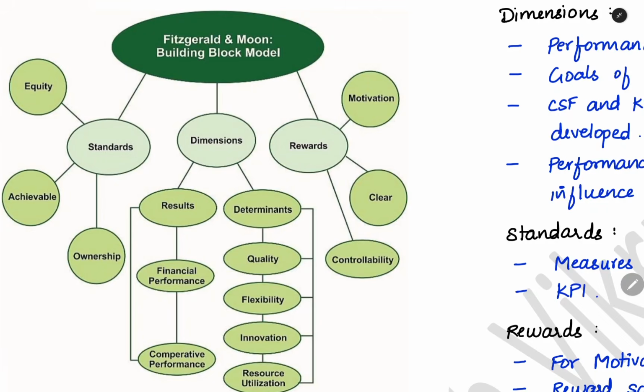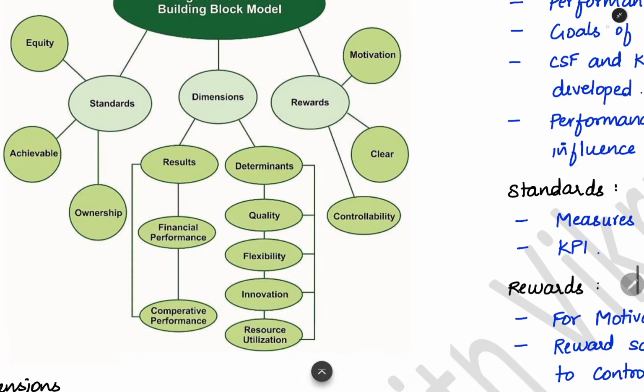In financial terms also, we can give a share of the profit which we are earning because of the work of the employee. We can give bonus, we can give incentive. Financially also we can motivate the employee. And then the reward should be clear. We should tell the reward scheme very clearly to the employee. If you achieve 100 rupees reduction in the cost, we will give you 20 rupees. If it is very clear, the employee will get an idea of how much he has to work, how much he has to achieve. He will have his own personal expenses and personal needs. Based on that, he will work overtime or he will work more. Like that, he will adjust as per the needs of the organization also.